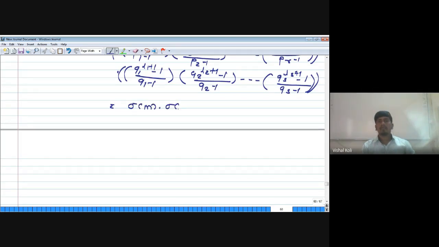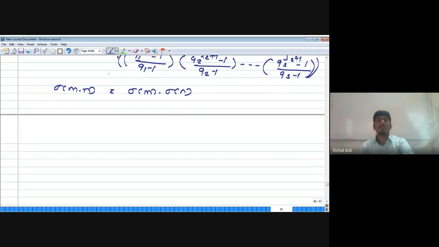So here we get sigma of m into n is nothing but sigma m into sigma n whenever GCD of m and n will be equal to 1, which implies sigma is also a multiplicative function.